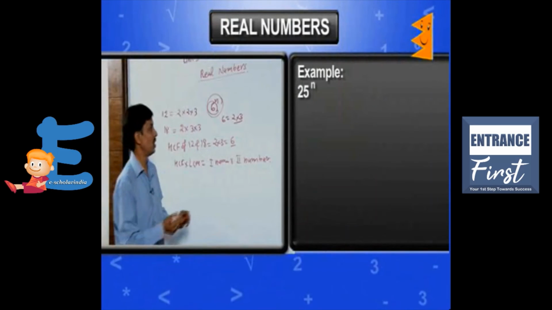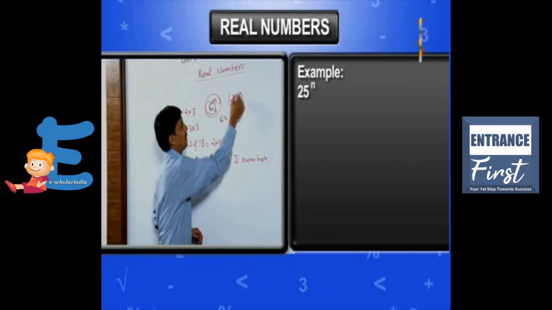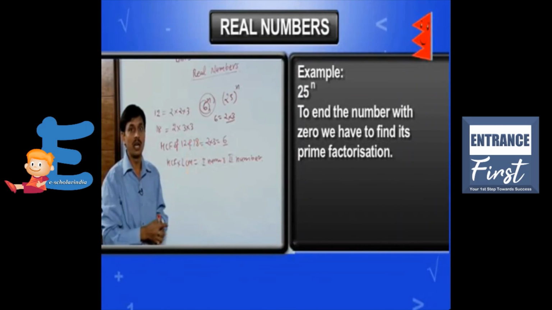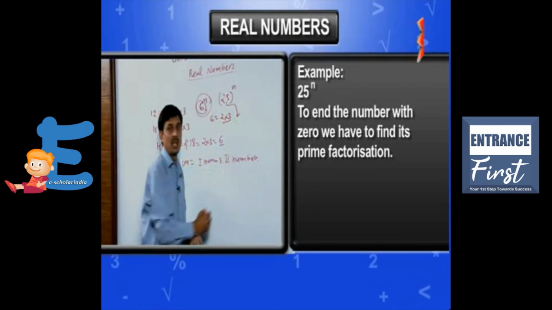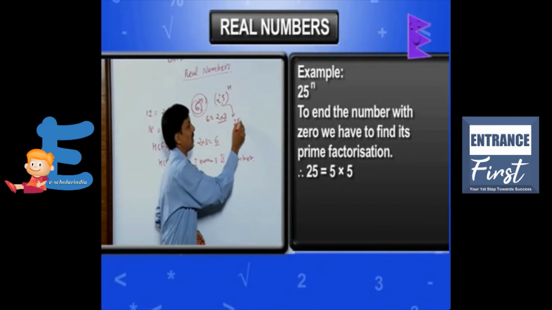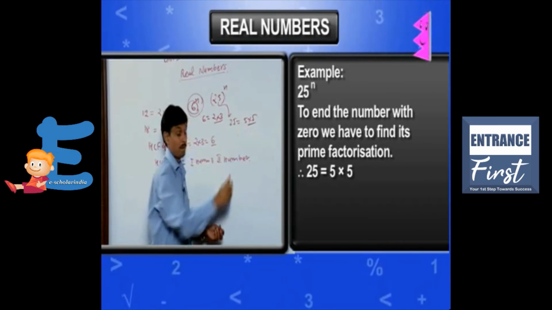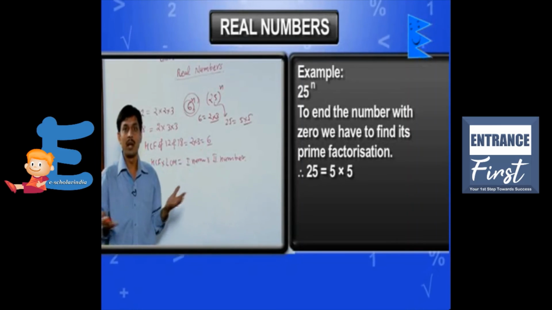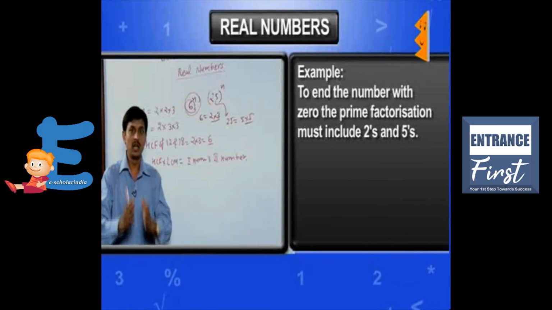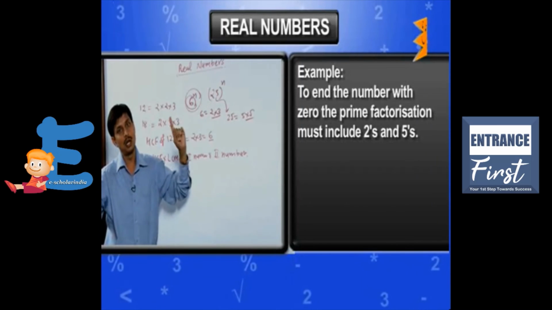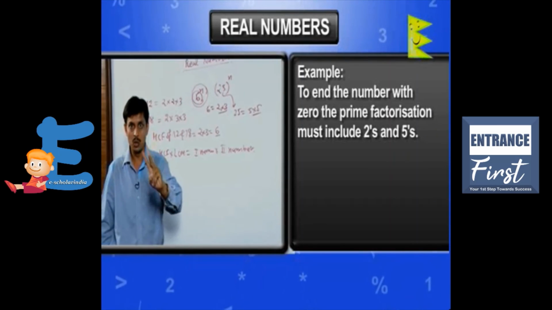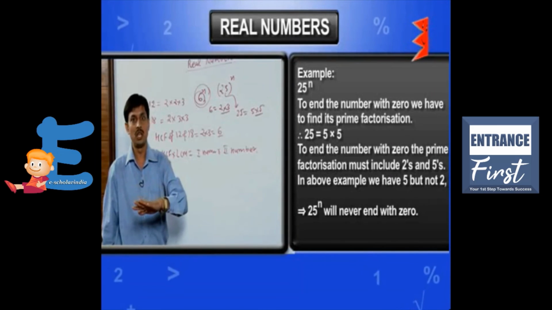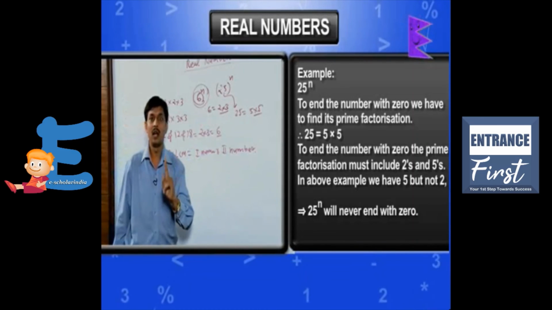Now suppose you take the number 25 to the power n. Is it possible for its expansion to end with 0? Again, we go to the prime factorization of the base. 25 is equal to 5 into 5. We find that 2 is missing. Though 5 is coming two times, it is not fulfilling our requirement. To end a number with 0, it must contain both: at least one 2 and at least one 5. If either one is missing, we say it can never end with 0.